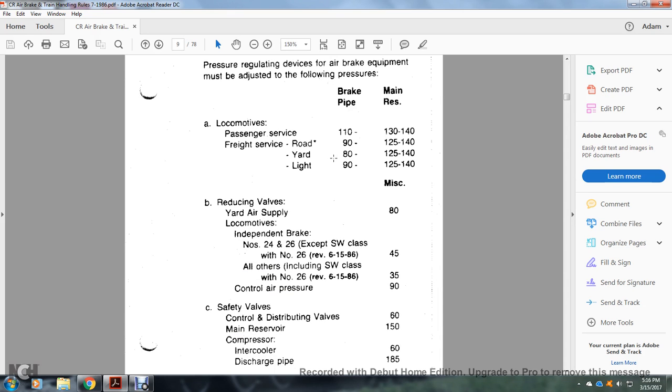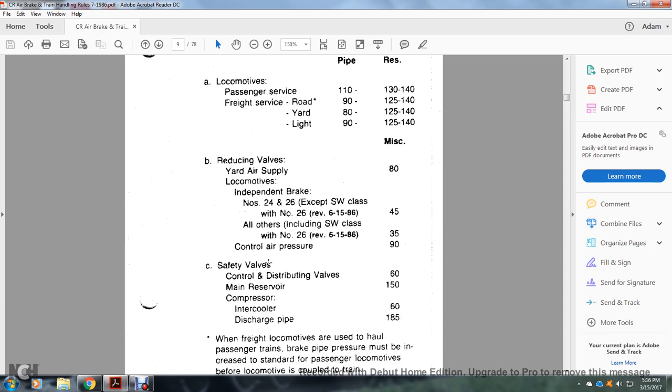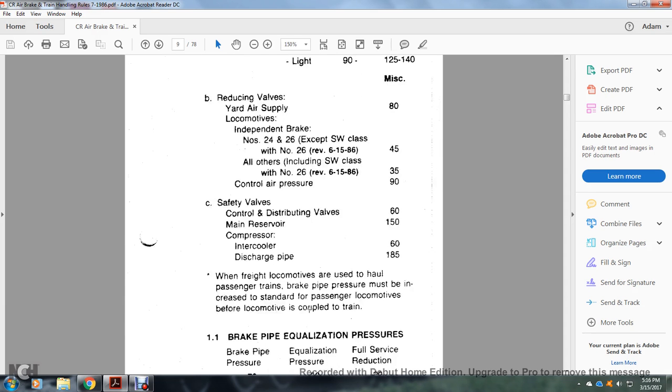Locomotive independent number 24 and 26, except for the SW class with number 26. Revision of October 15th, 1986, 45. Main reserve or miscellaneous 45 psi. Other, including SW with no 2X, number 2X6. Revision June 15th, 1986, 35. Control air pressure 90. Safety valves: control distributing valve 60 psi, main reserve 150 psi, compressor and intercooler 60 psi, discharge pipe 185 psi.